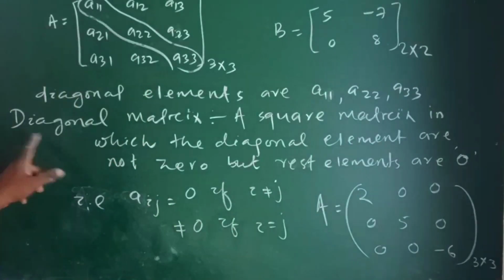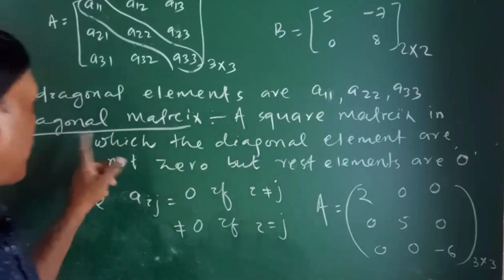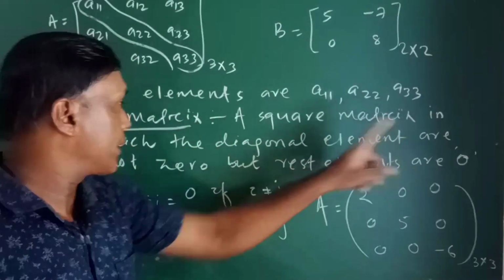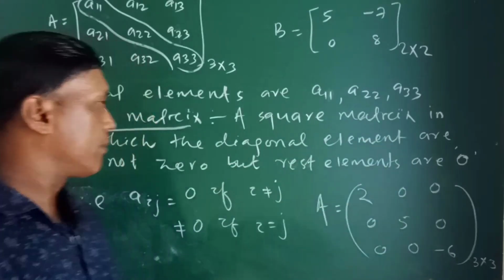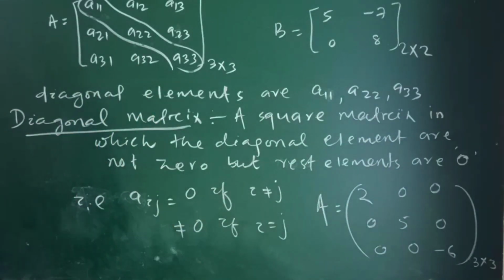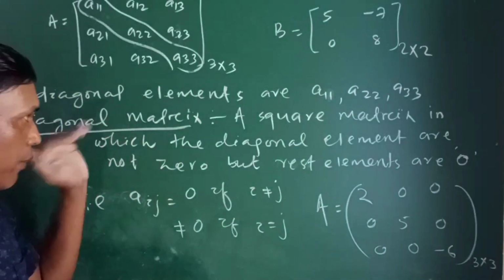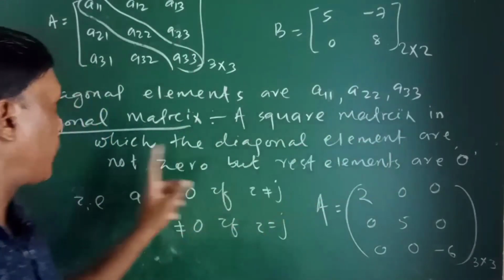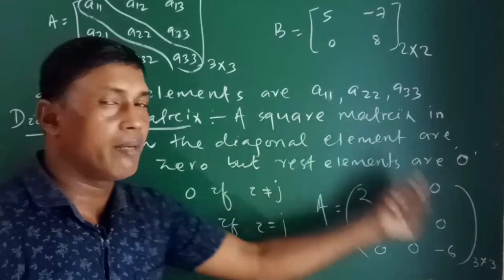Next is the diagonal matrix. A diagonal matrix is a square matrix in which the diagonal elements are not 0 but the rest of the elements are 0.